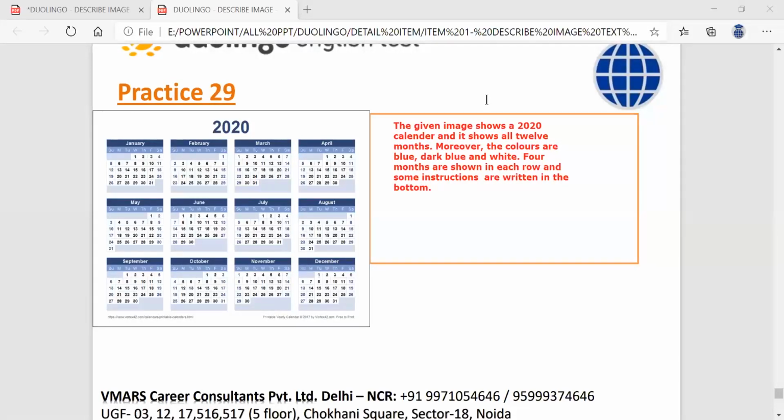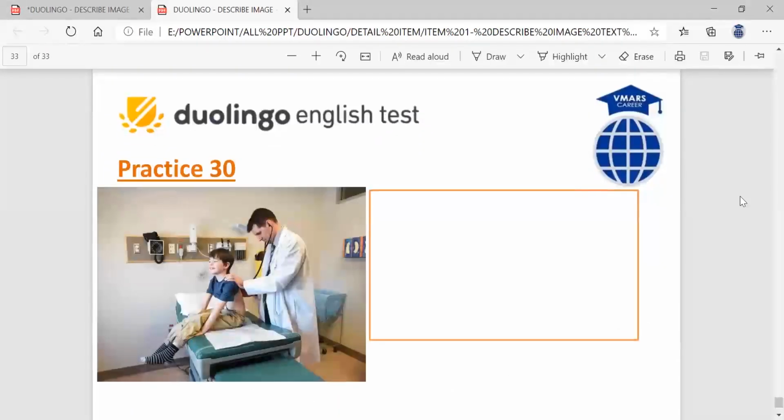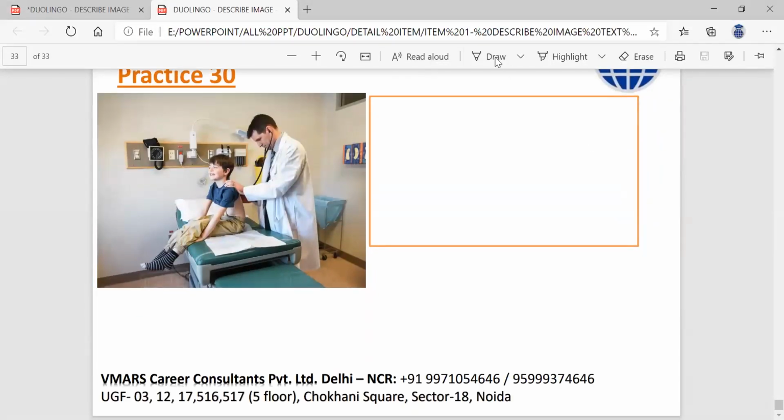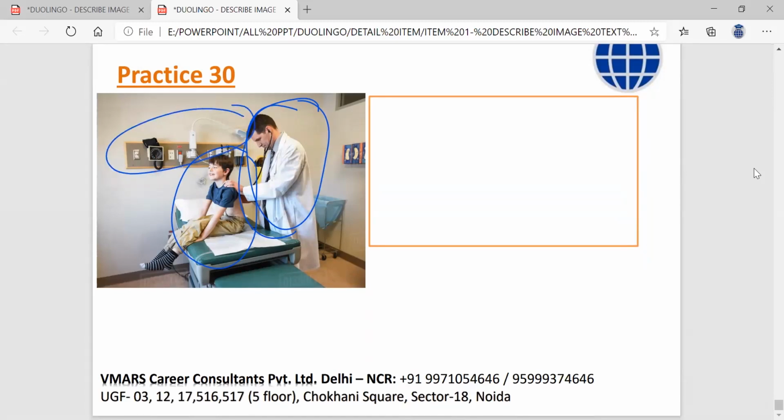Okay. Now let's look at one more image I will show you from here only. I think now we should be able to explain. The given image shows a doctor and a child. Okay, first sentence done. Moreover, the doctor is examining the child and the child is in a cheerful mood. In the background, some medical instruments can be seen. Three sentences done.